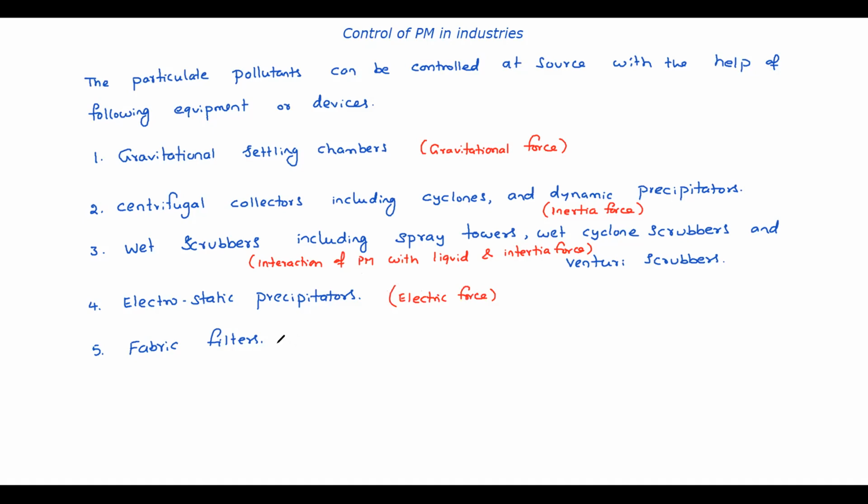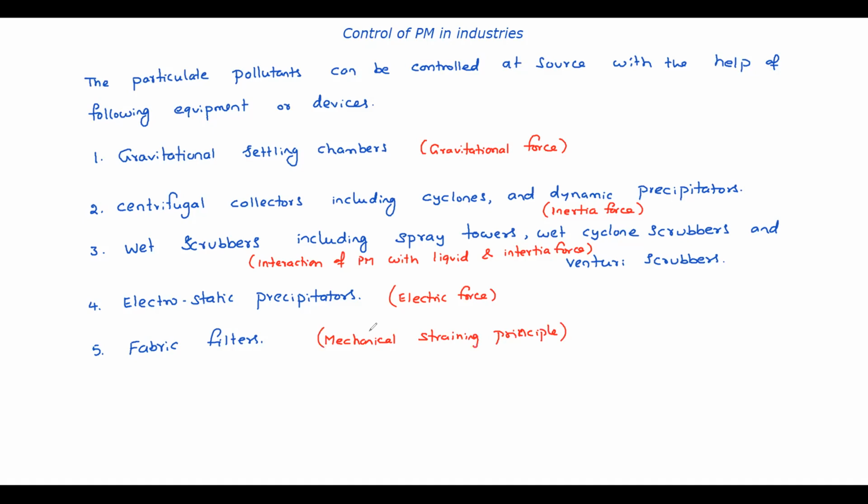Fabric filter works on mechanical straining, or strainer principle. That means the pores of the bag will be smaller than the particle size, so obviously the particles will be trapped. The gas moves away from the bag and the particles are trapped in the bag itself. So these are the five different principles.